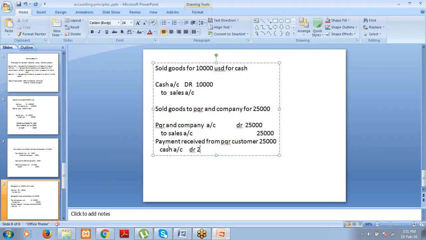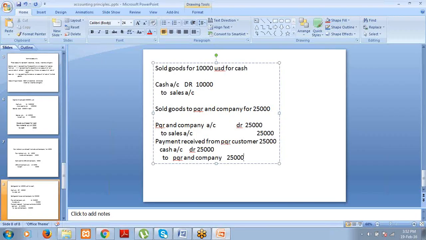Cash account debit, $25,000 to PQR and company. PQR and company is the customer and the personal account. When the PQR and company pays to you, he is the giver. So according to personal account principle, credit the giver, PQR and company. That is 25,000. Suppose your PQR and company has paid only part payment of 15,000, same. You debit the cash account, you credit the PQR and company, but with 15,000 amount.